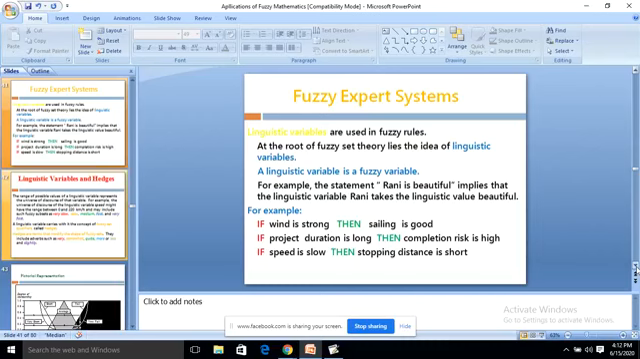For example, if wind is strong, then sailing is good. If project duration is long, then completion risk is high. If the speed is slow, then stopping distance is short.